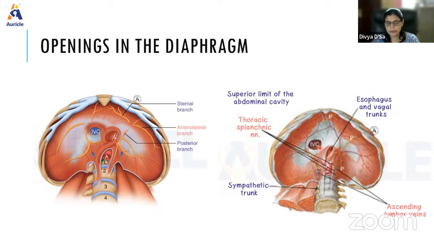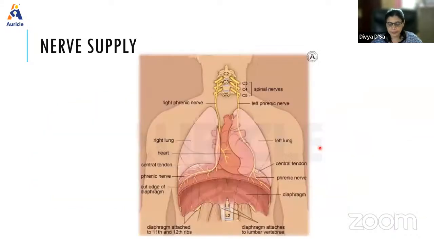The nerve supply of the diaphragm is mainly by the phrenic nerve, which is derived from C3, C4, and C5. The sensory supply to the central part is by the phrenic nerve, and to the peripheral part by the lower 6 or 7 intercostal nerves. The sympathetic supply is mainly from the celiac plexus.